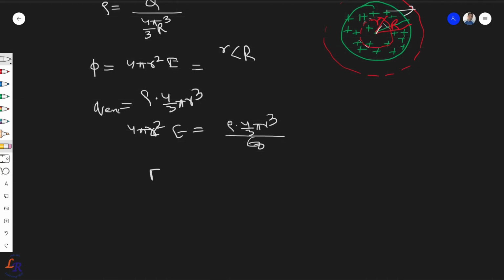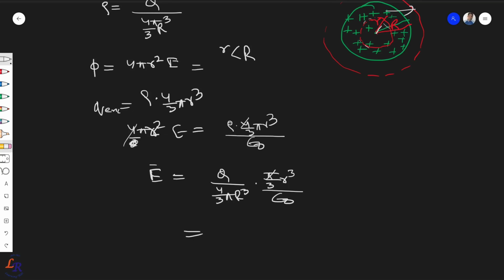So if I want to find out the electric field magnitude, what would be the value? Of course, if it is pointed outward, it can be written as, 4 will go here, right? And here, if I want to write the value of rho, I can replace it. So E is equal to, rho is Q upon 4 by 3 pi R cube, into pi by 3 R cube from this cancel part, and epsilon 0, right?